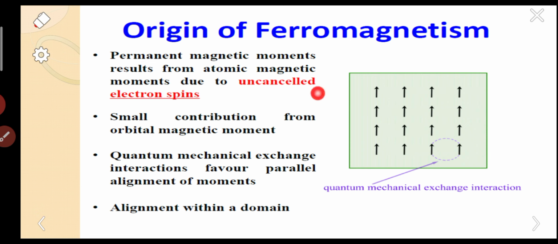So, due to uncancelled spins. Next, due to small contribution from orbital magnetic moment. Next is quantum mechanical exchange interaction. And the next one is alignment within a domain. So these are the points for the origin of ferromagnetism.